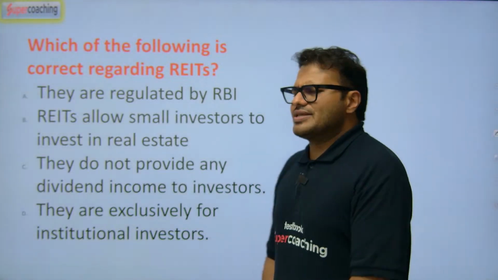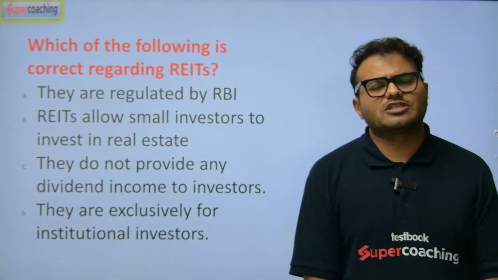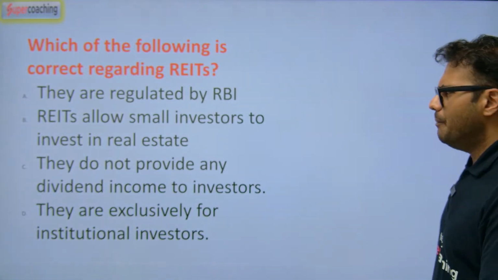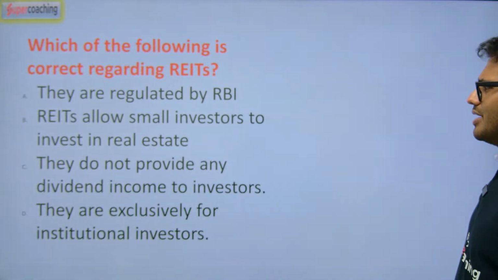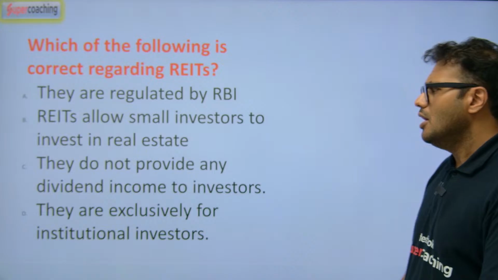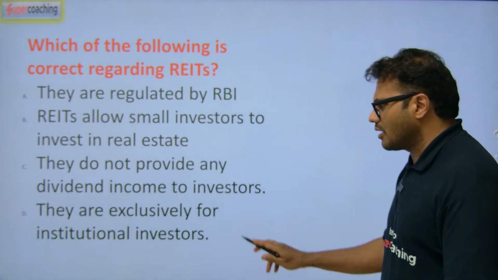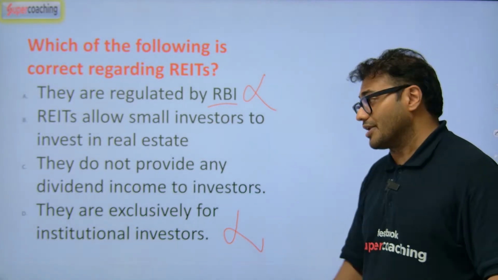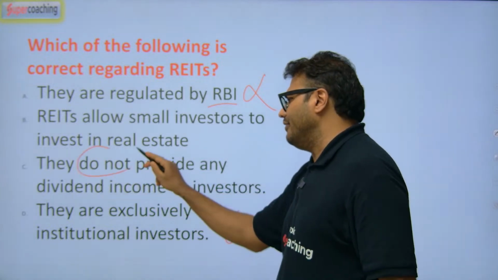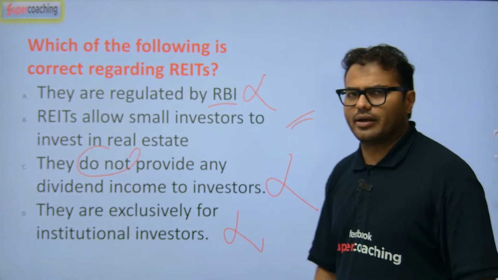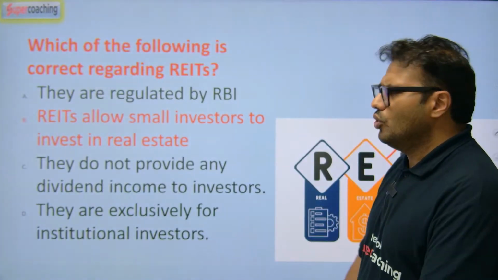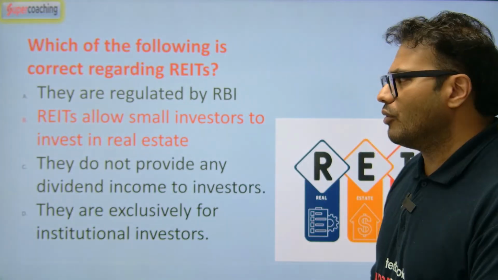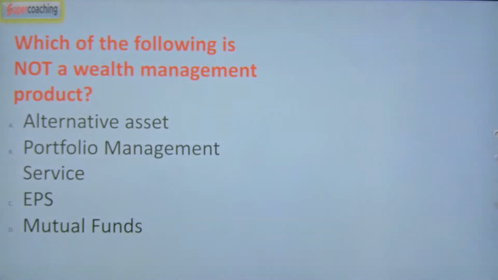REITs. Which of the following is correct about REITs? Real Estate Investment Trust. They are regulated by RBI. REITs allow small investors to invest in real estate. They do not provide any dividend income to investors. They are exclusively for institutional investors. The first is a wrong statement, because it comes under SEBI, not RBI. SEBI is regulating them. They do not provide any dividend income: again, a wrong statement. B is right. A common individual can also invest in a real estate investment trust, and SEBI is responsible for regulating them. We'll go to the next question.